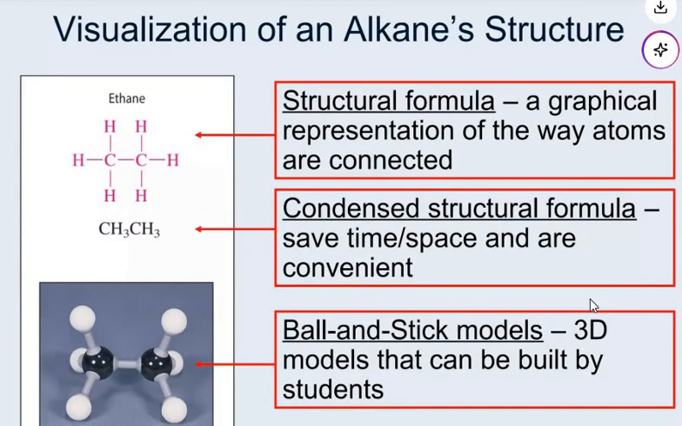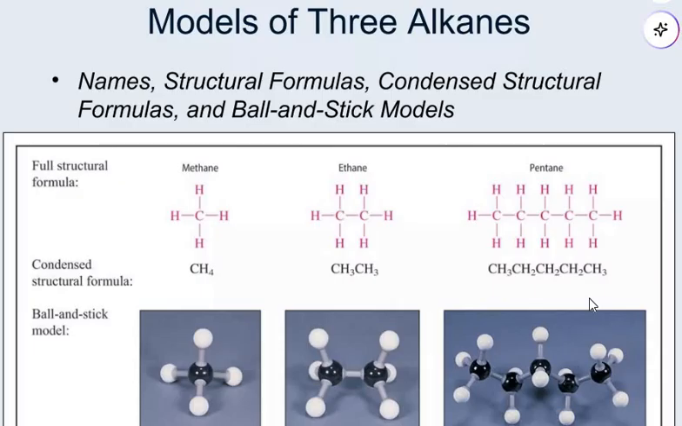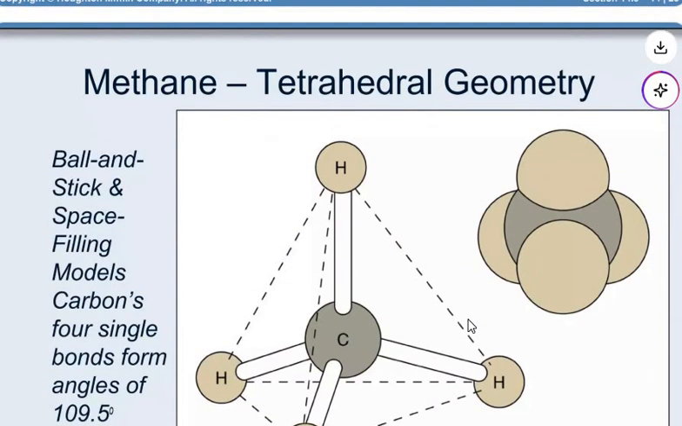So, visualization of alkane structure: the structural formula is a graphical representation of the way atoms are connected. Condensed structural formulas save time and space and are convenient. And the ball and stick model is a 3D model that can be built by a student. Models of 3 alkanes: names, structural formula, condensed formula and ball and stick model. You can see the presentations like that.